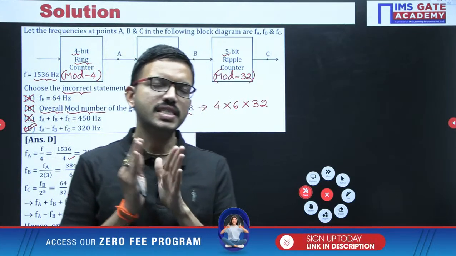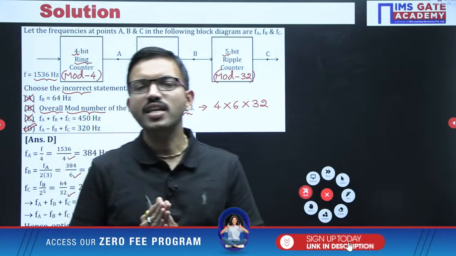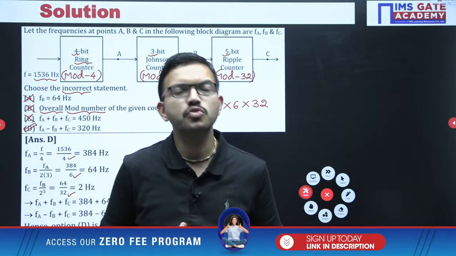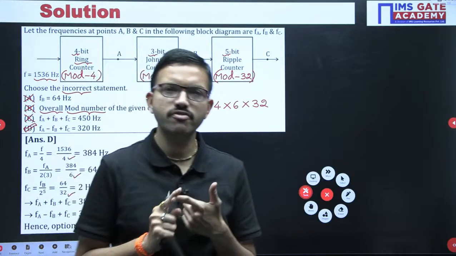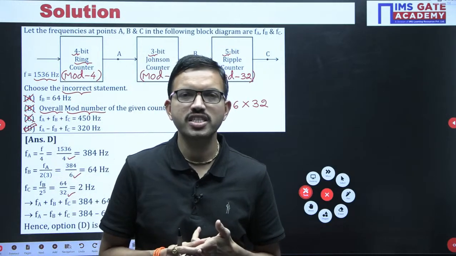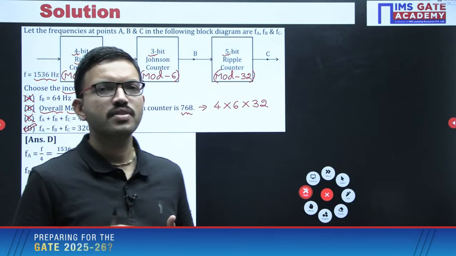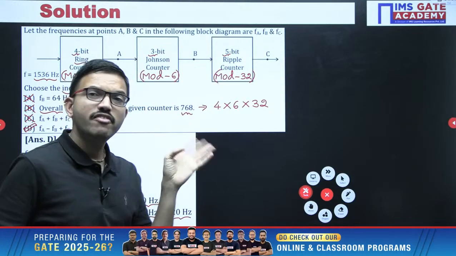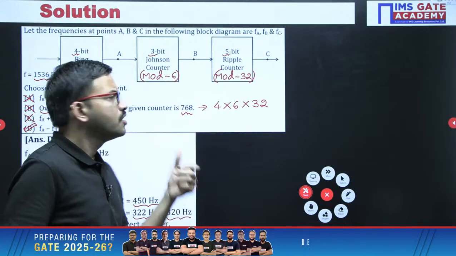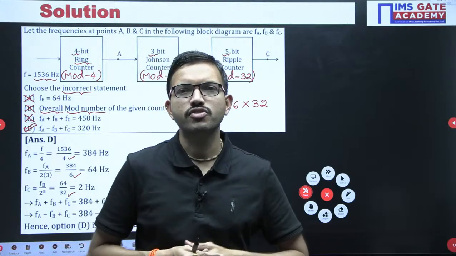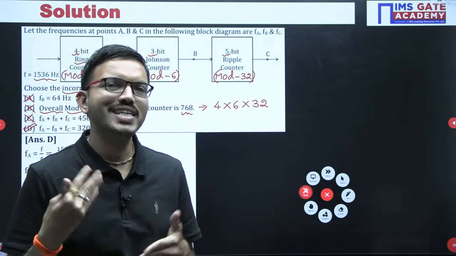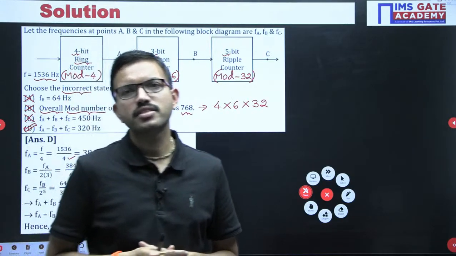In some questions they can ask only the block level, or in some questions they can ask you to draw the circuit. That time, if you are supposed to perform the division operation with respect to 2, that means a mod 2 counter, you can consider a 2-bit ring counter. If you are considering divide by 3, that means a mod 3 counter, you can consider either a mod 3 ring counter or a mod 3 Johnson counter, your wish. In that manner, whichever counter you design, accordingly you can draw the equivalent circuit.